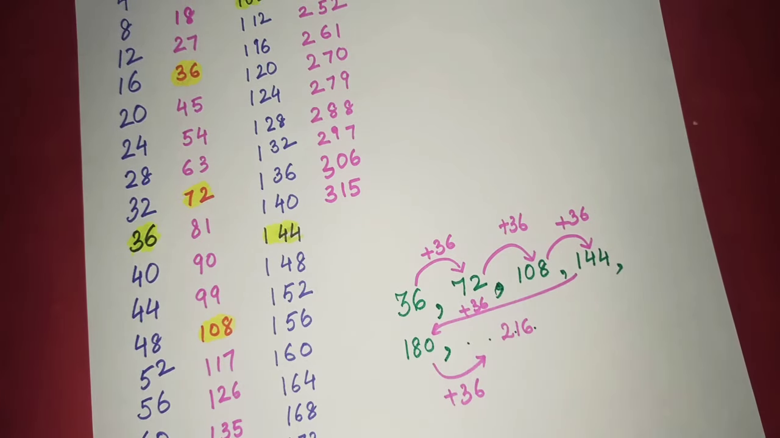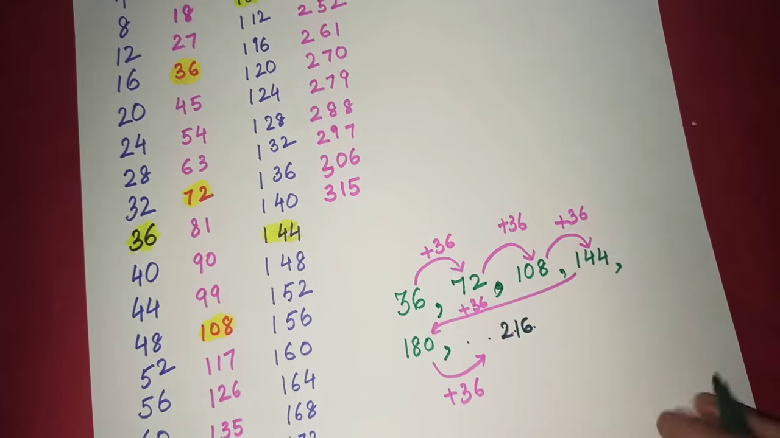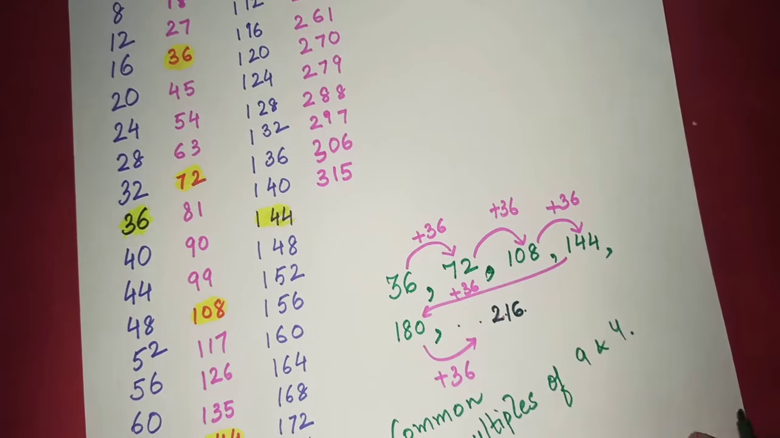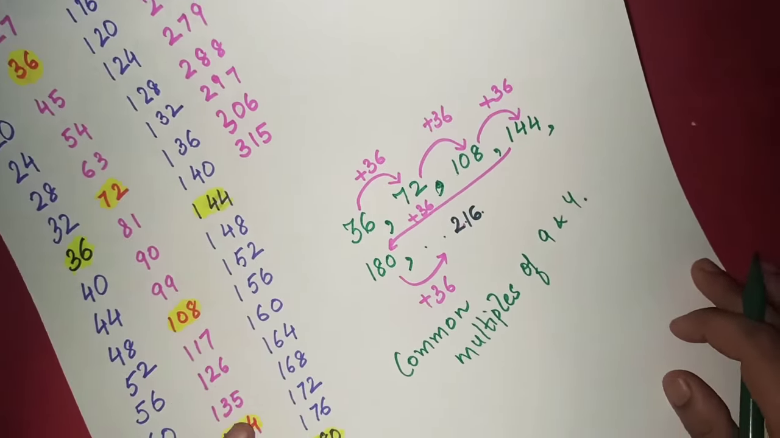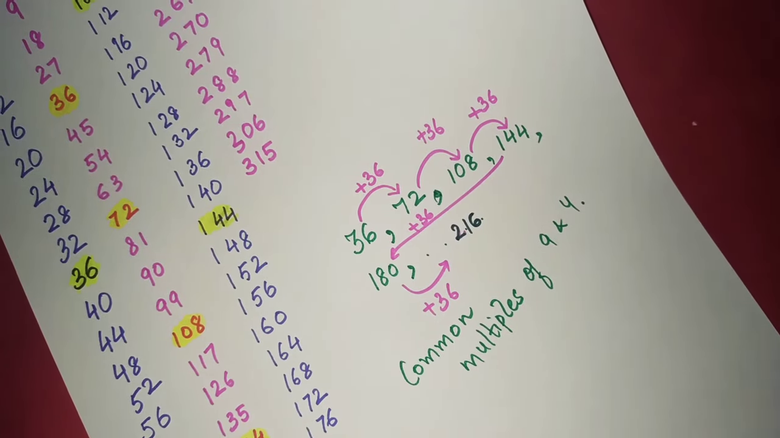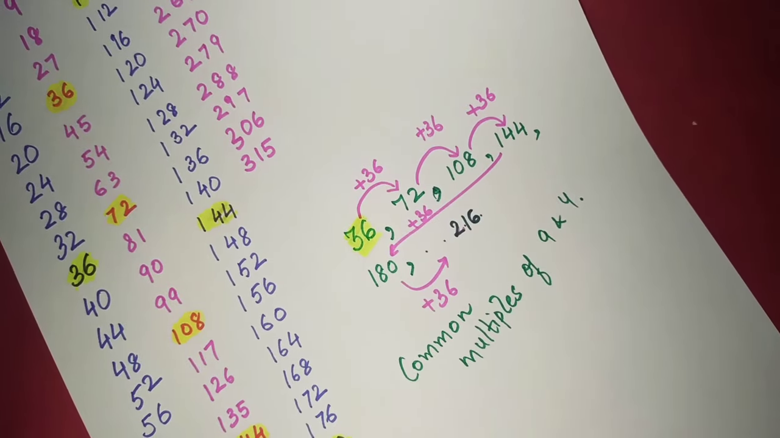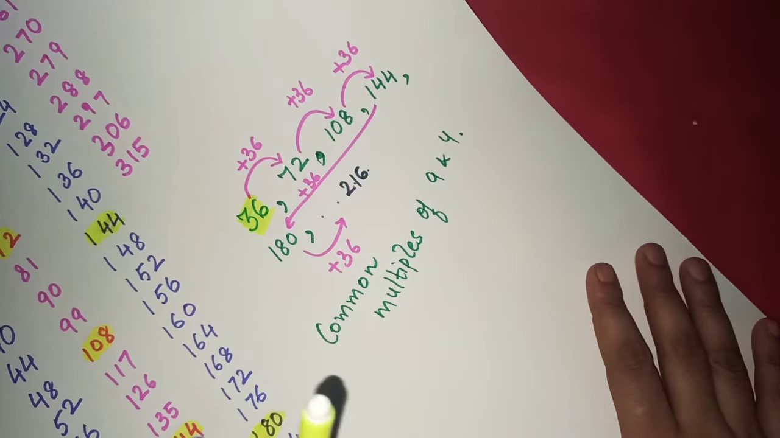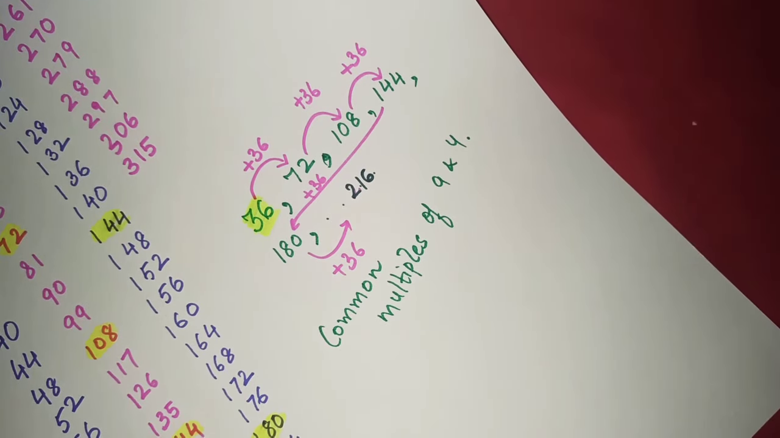So that means all these numbers are multiples of 36, and also all these numbers are common multiples. These numbers are common multiples of 9 and 4. And which is the smallest, from where we are starting? Yes, it is 36. So what is 36? 36 is the smallest common multiple, or the least common multiple.